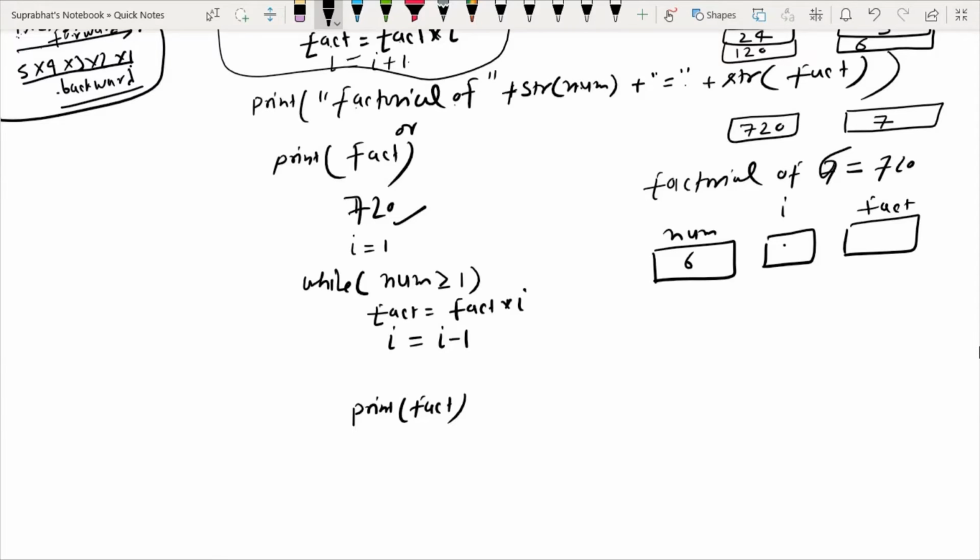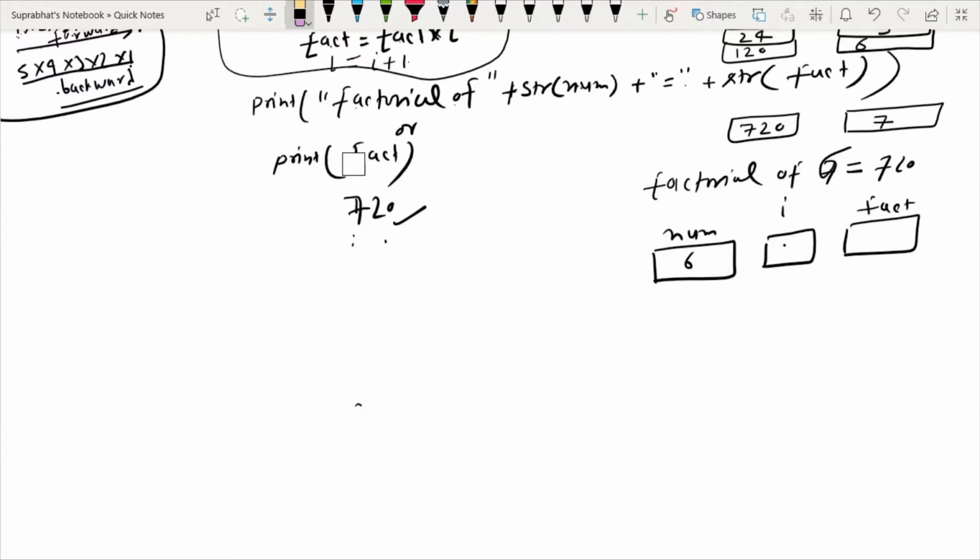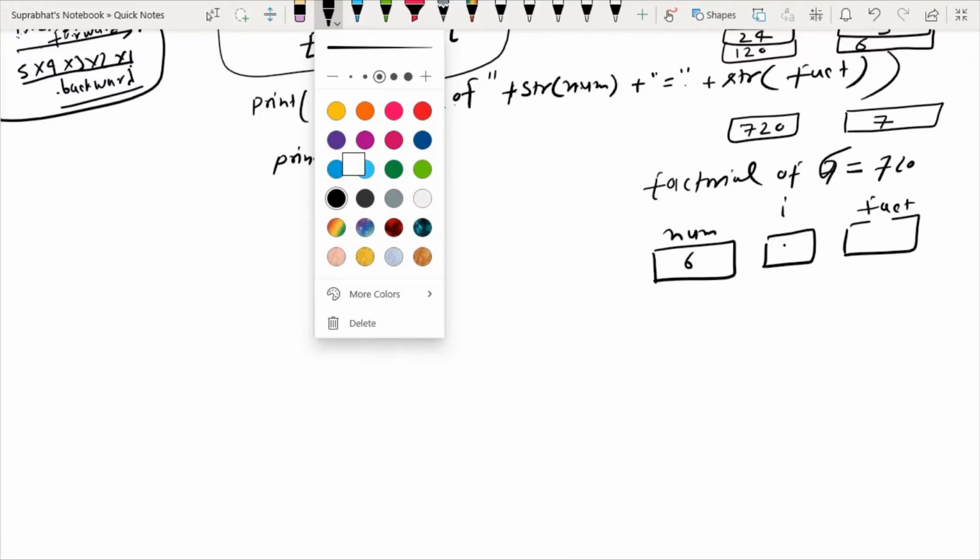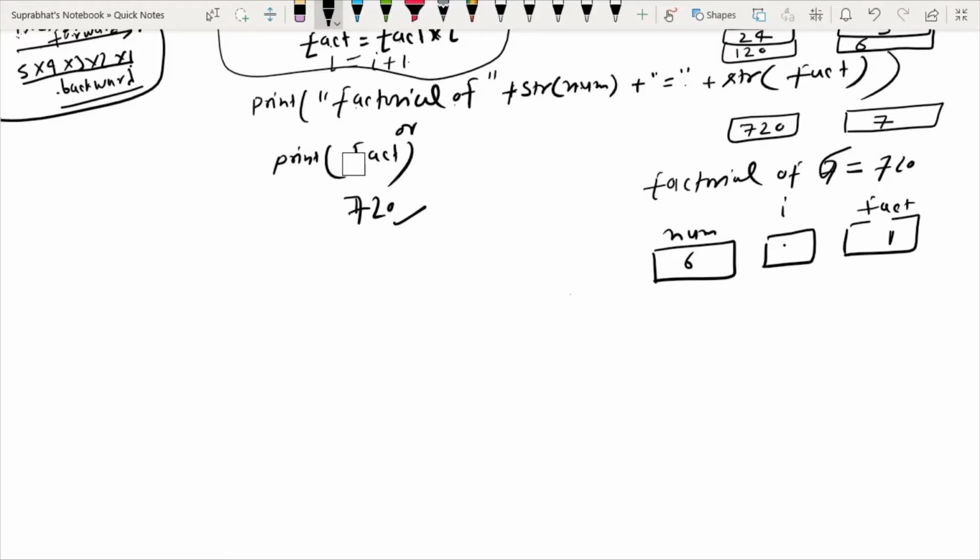Sorry, this condition is not right, we will write like this in the backward approach. The initial value of fact will be 1.